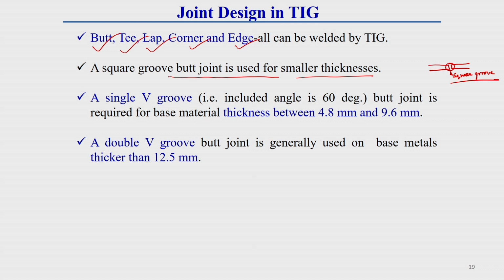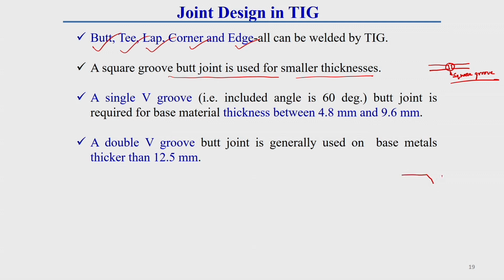Generally, a double V groove is required in this TIG welding process. If the plate thickness exceeds 12.5 millimeter, then double V edge preparation, or double sided edge preparation, is preferable. That means on both sides you have to make the edge preparation. From this side you have to do the welding, and similarly from the other side also. So once the plate thickness is greater than 12.5 millimeter, this type of edge preparation is required.